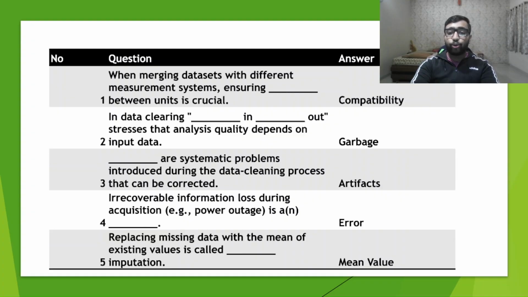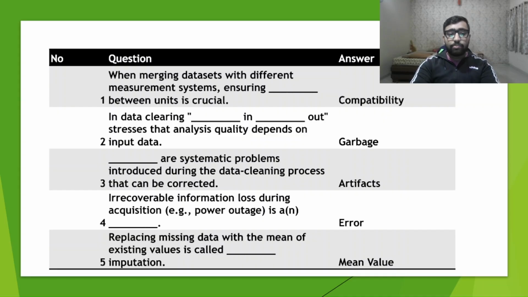So there are basically two types of problems which are encountered during the data cleaning process. First is the artifacts. These are the problems or errors which are recoverable, whereas the opposite to this are irrecoverable information lost during acquisition, which is an error. So errors are not recoverable. If they are lost once during the data cleaning process, we can't fix them or get the missing data, lost data values back.